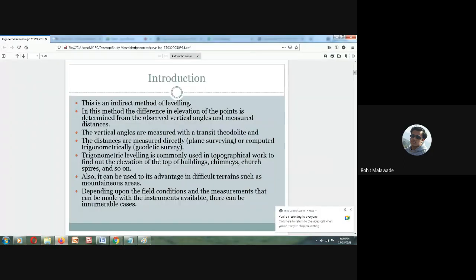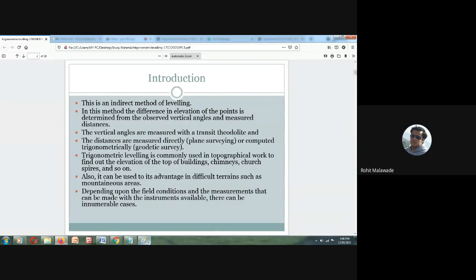But when it comes to trigonometric leveling, it is an indirect method of leveling. In this method, the difference in elevation of points is determined from the observed vertical angle and from the measured distances.